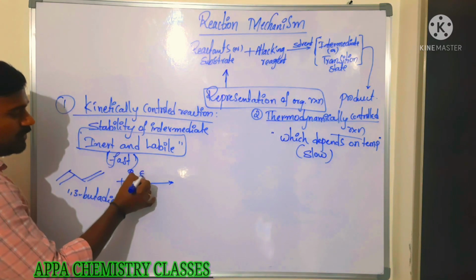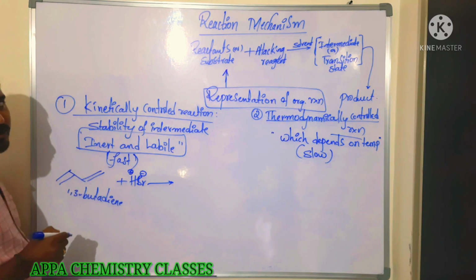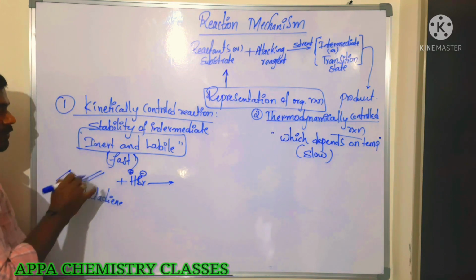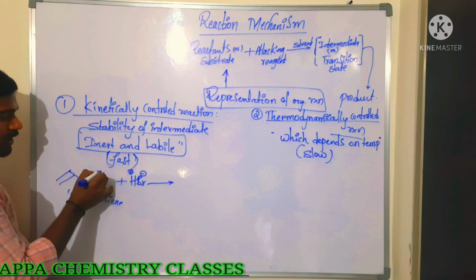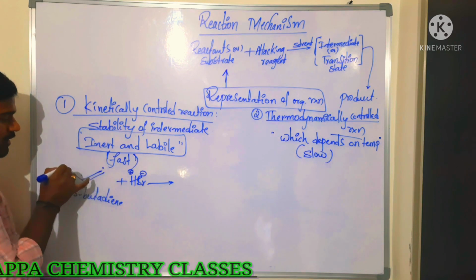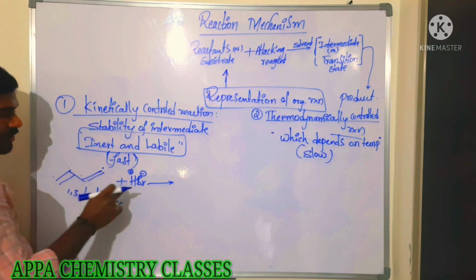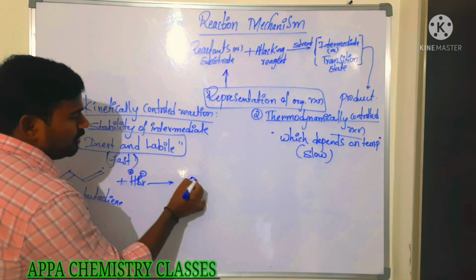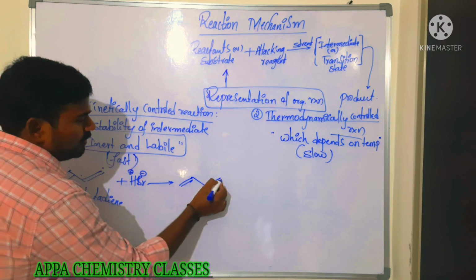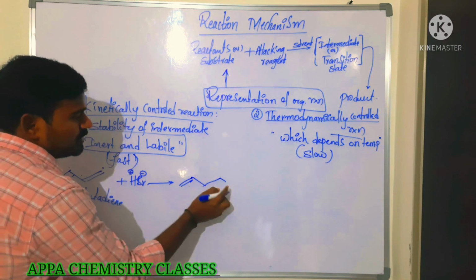H plus and Br minus. First the electrophile will be added. On which carbon does it have to be added? This carbon and this carbon are all double bonded carbons. So at which position should this H plus ion be added? Say for example, the hydrogen is added on this carbon.